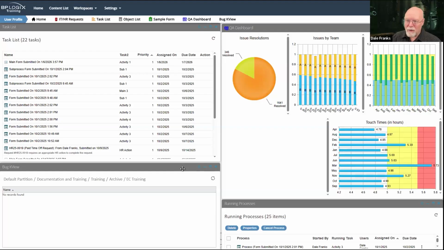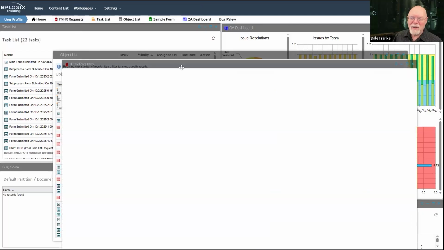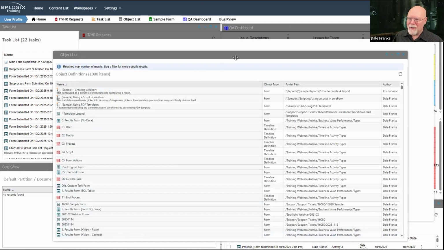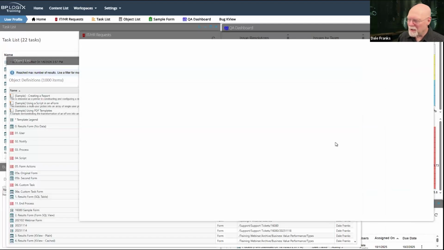They can make it quite confusing. I mean, I have the bug K-view, the QA dashboard. So I've got the sample form. I've got the object list. I'm not even sure what the object list is, but I can pull that up. I can pull up my ITHR request forms. I can make my desktop very confusing if that is what I wish to do. So you lose control over what it is that your users see because anything that is included in that workspace, they can throw it on their desktop.